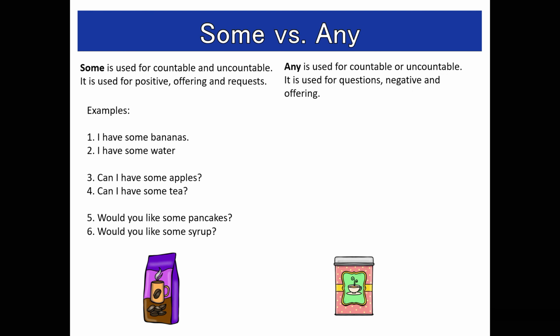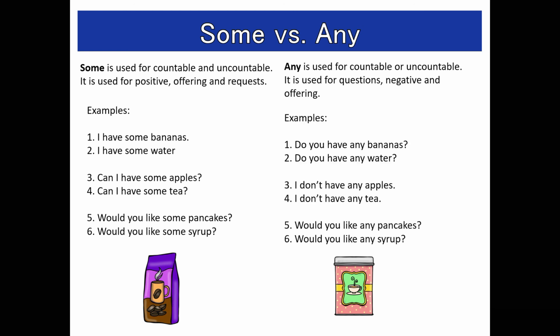Now, any is used for countable or uncountable nouns. It is used for questions, negative, and offerings. So, do you have any bananas? Do you have any water? I don't have any apples. I don't have any tea. Would you like any pancakes? Would you like any syrup?